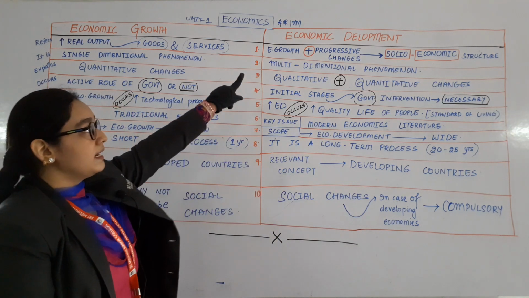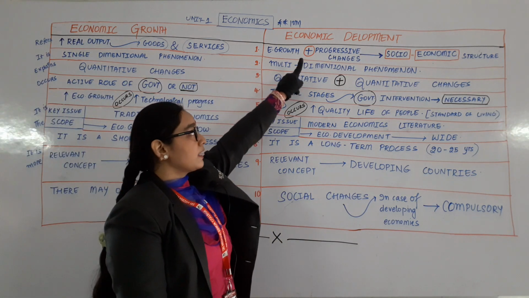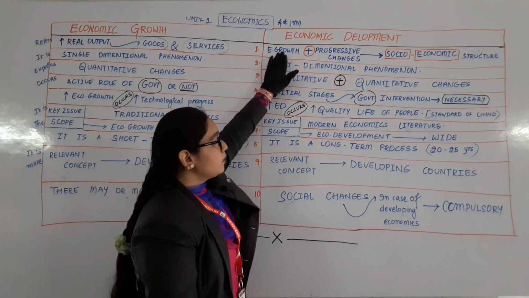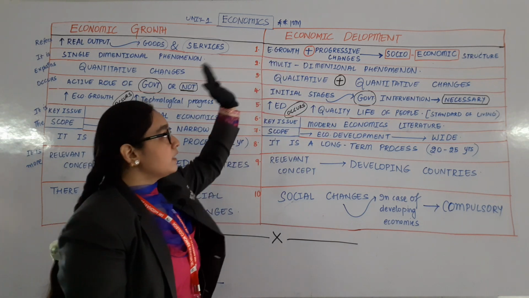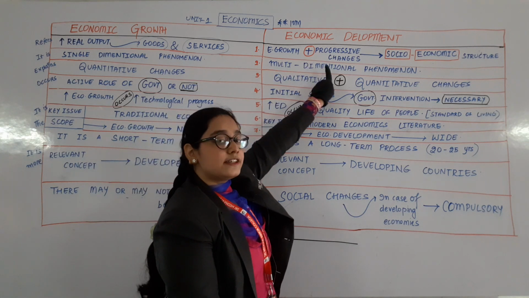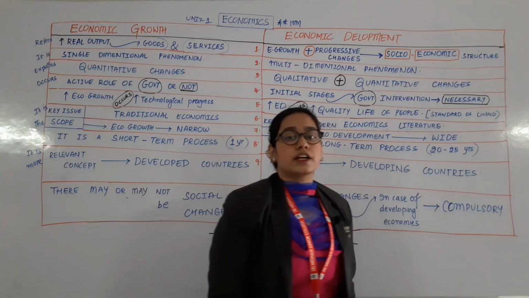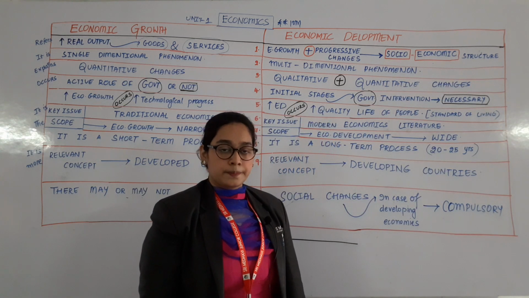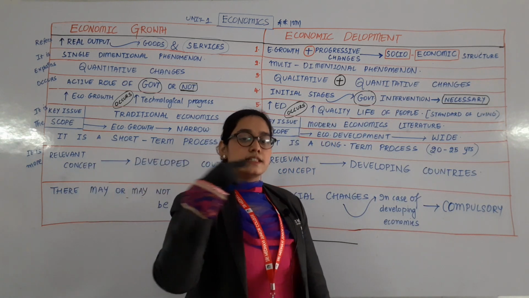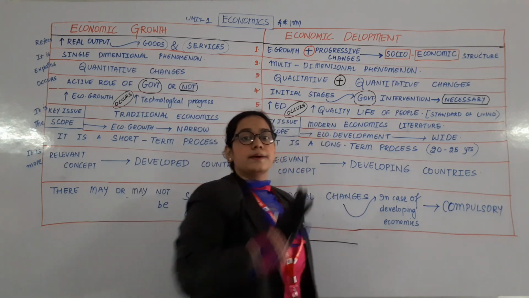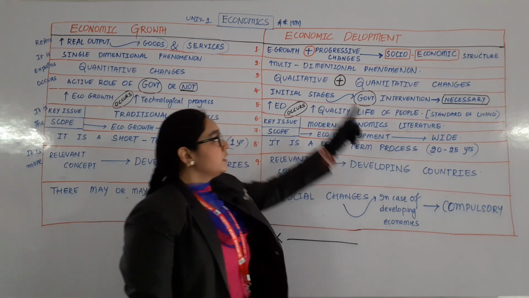Now, economic development. Economic development refers not only to economic growth but also to the progressive changes in the socio and economic structure of a country. That one is very easy. This is also easy, just you need to bring economic growth also here in the economic development.